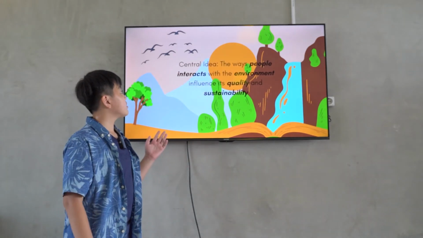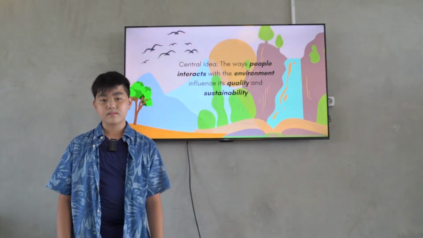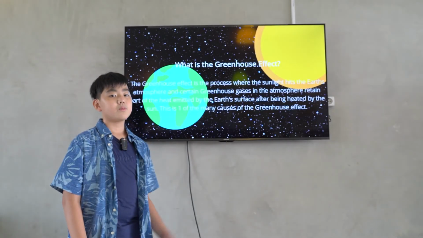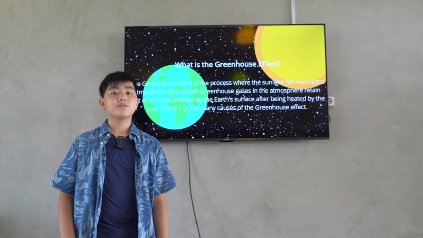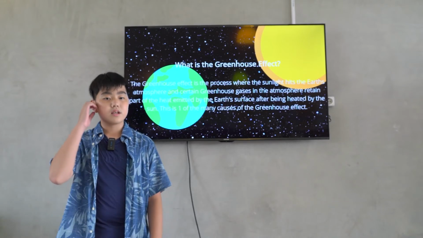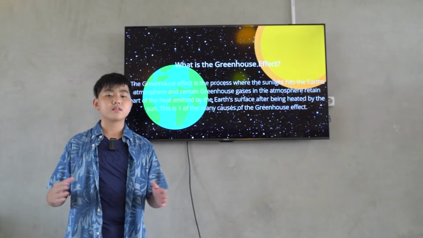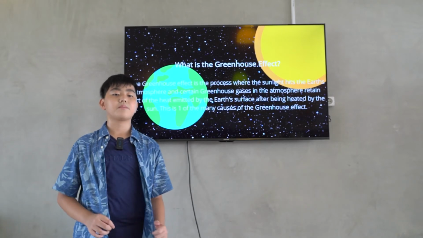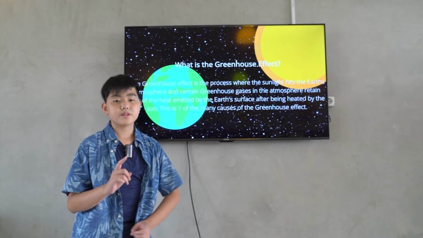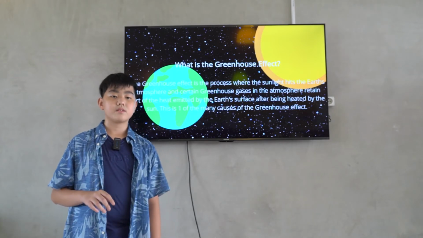This is the central idea of our class. What is the greenhouse effect? The greenhouse effect is the process where sunlight hits the Earth's atmosphere and certain greenhouse gases in it retain part of the heat emitted by the Earth's surface after being heated by the sun. This is only one of the causes of the greenhouse effect.